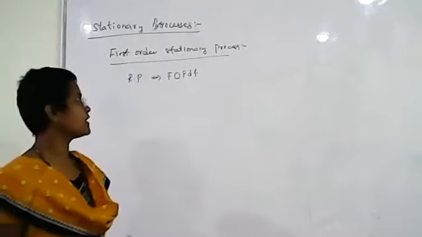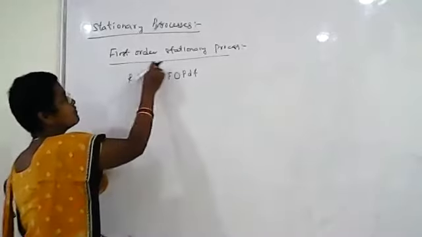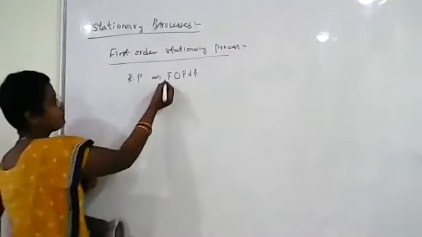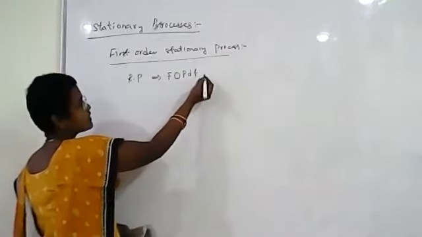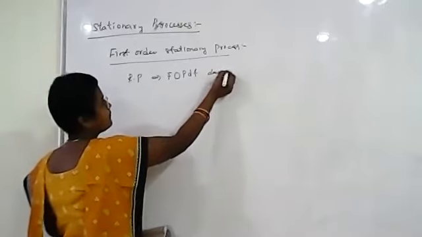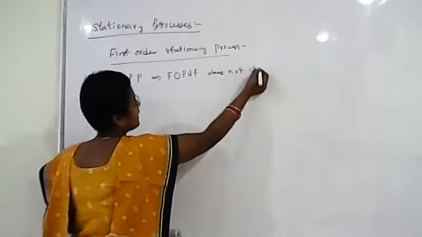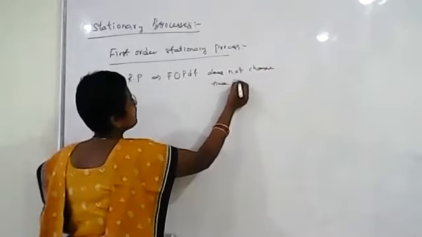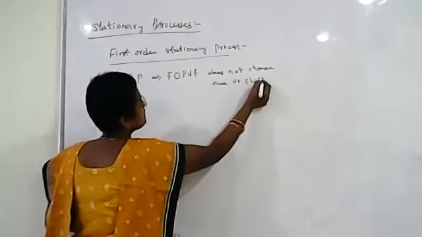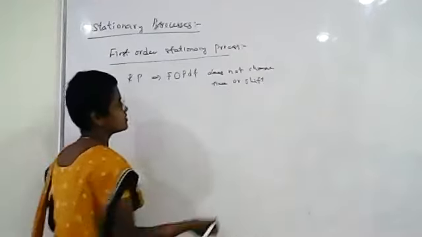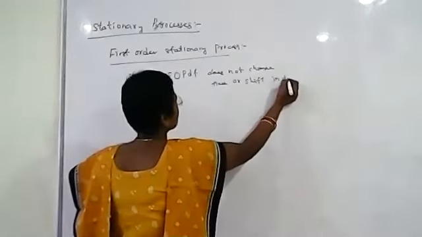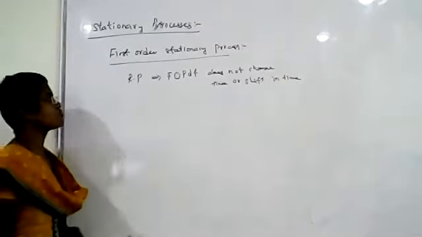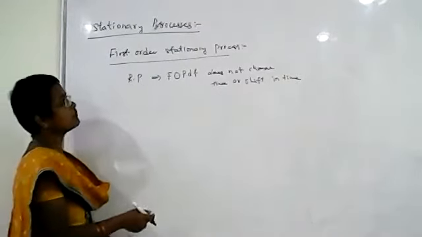Even if there is a shift in time, the value will not change. Then that random process is called a first order stationary process.